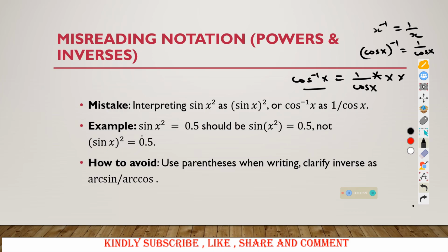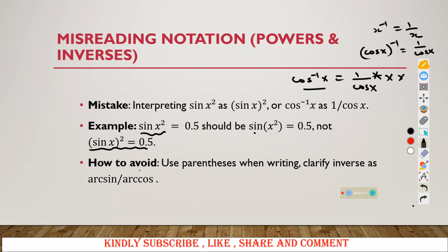So we have an example here, sine of x squared equaling 0.5. You should treat it as sine of x, it is only x which is squared, which is equal to 0.5. However, you should not make this mistake of writing this to be equivalent to this. The two are totally different, and we have seen that using the same example. You get totally different angles.